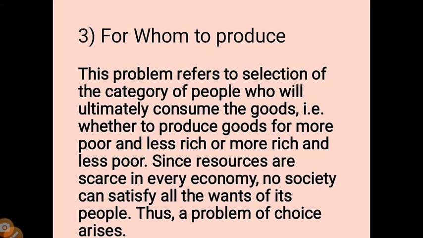Thus a problem of choice arises. So we have to be careful about the production of goods, because we have limited resources. In these resources we have to consider social welfare. In this way we have to think about which goods to produce, and for whom in society we have to produce.